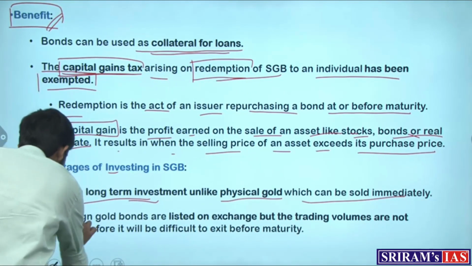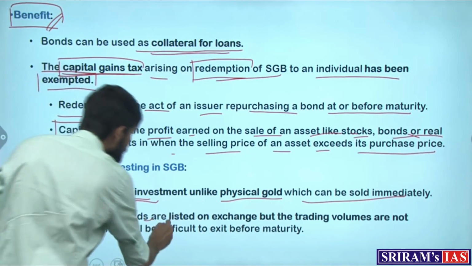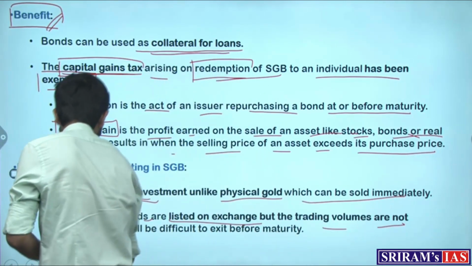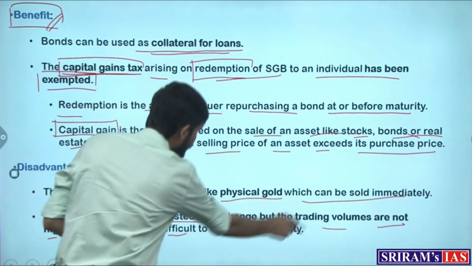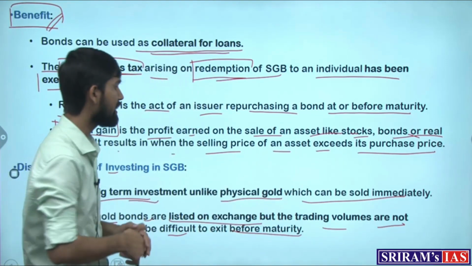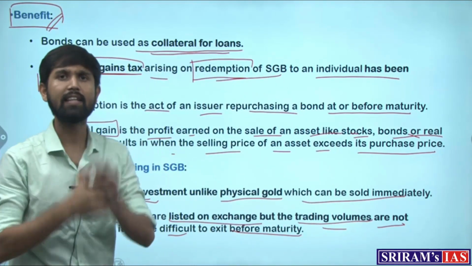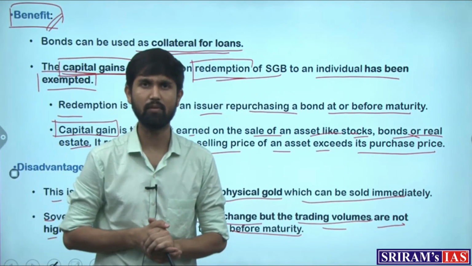Second disadvantage is the sovereign gold bonds are listed on exchange, but trading volumes are not high. Therefore, it will be difficult to exit before maturity. So the trading volumes on the stock exchanges are not high. That also becomes one of their disadvantages.